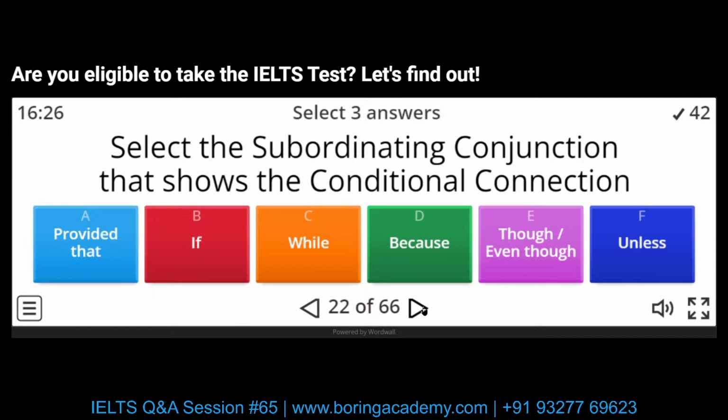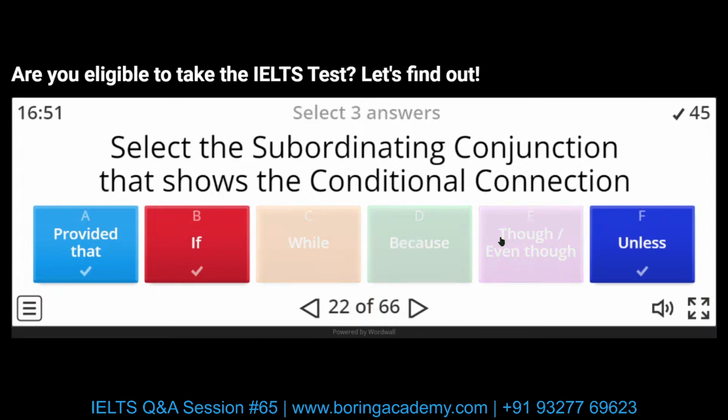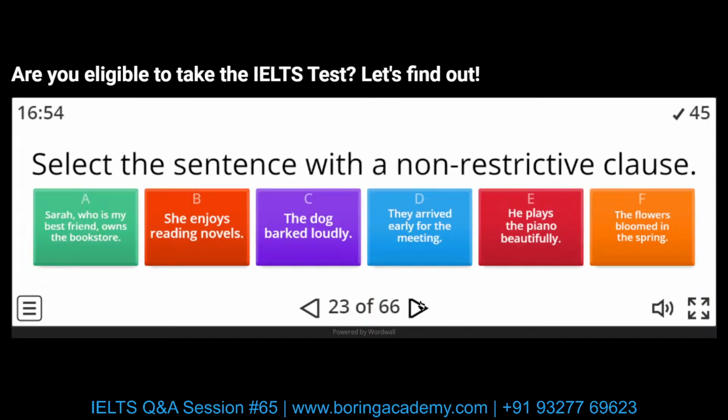Select the subordinating conjunction that shows conditional connection. So one is obvious: if. Conditional connection. There are two more: unless, which is also a condition, and provided that. Again, while is time connection, because is reason connection, though is contrast connection. By the way, these are used to make complex sentences.